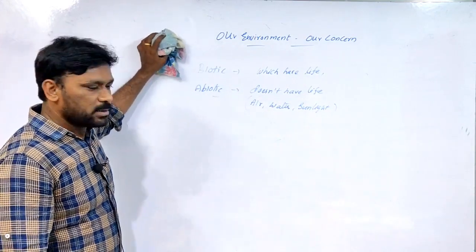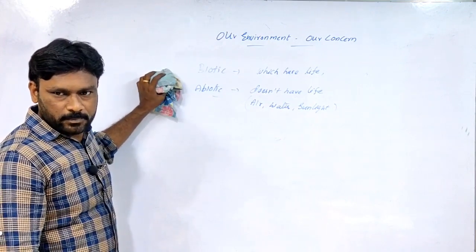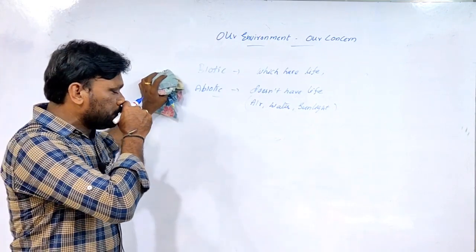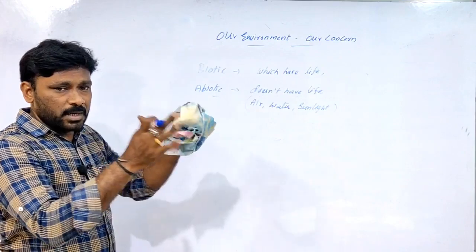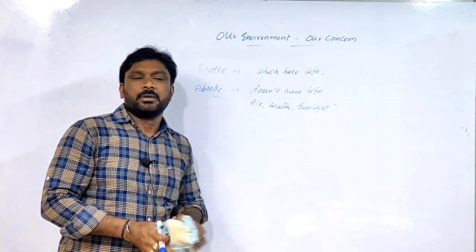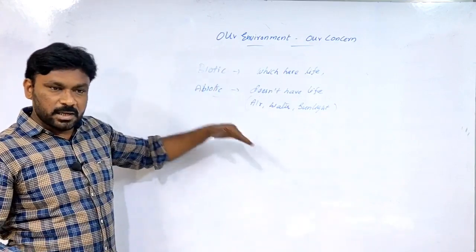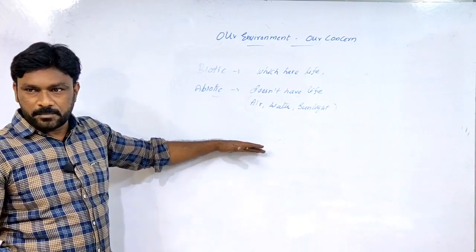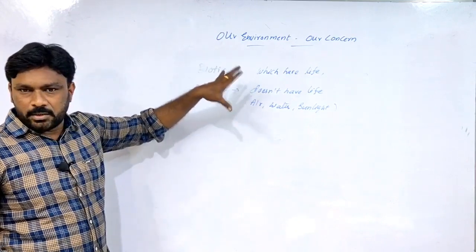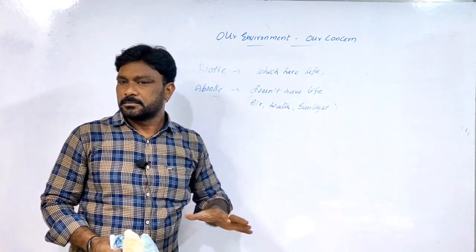So, biotic components, abiotic components. Understood? For example, in one place biotic components are present as well as abiotic components. These two interact to sustain an independent life.